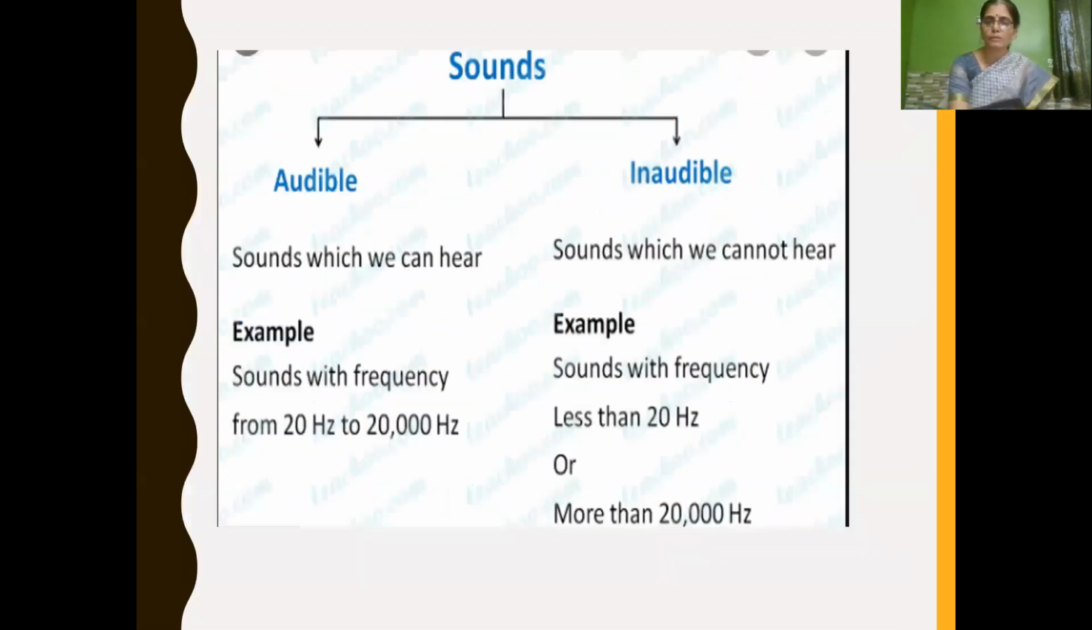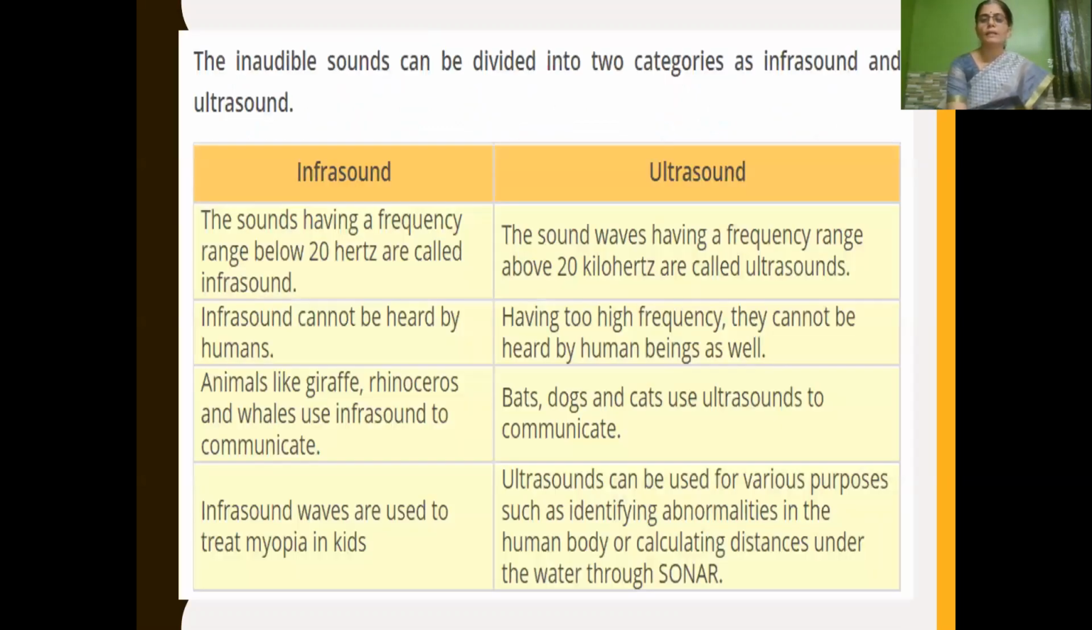On the basis of this, we can classify sound into audible sound and inaudible sound. Audible sounds are sounds which we can hear, for example, sound with frequency from 20 hertz to 20,000 hertz. Inaudible sounds are sounds which we cannot hear, for example, sounds with frequency less than 20 hertz or more than 20,000 hertz. Inaudible sound can again be divided into two categories, infrasound and ultrasound.